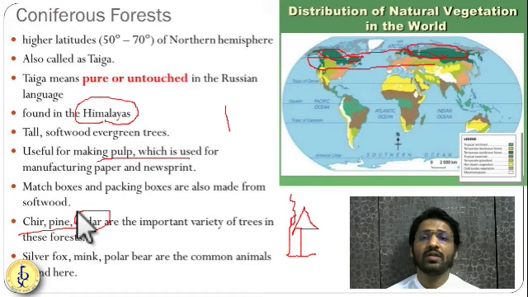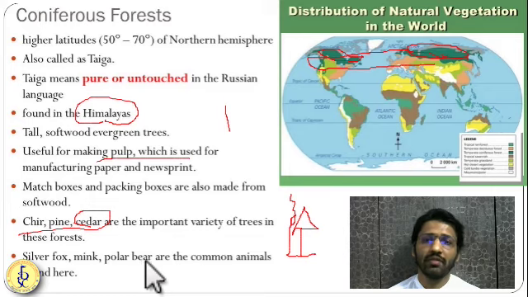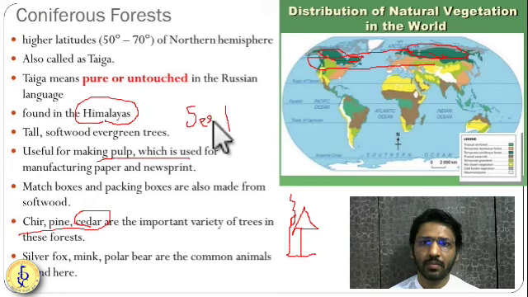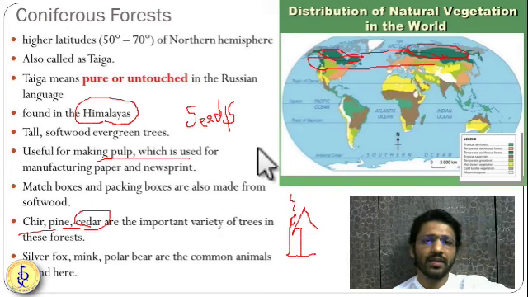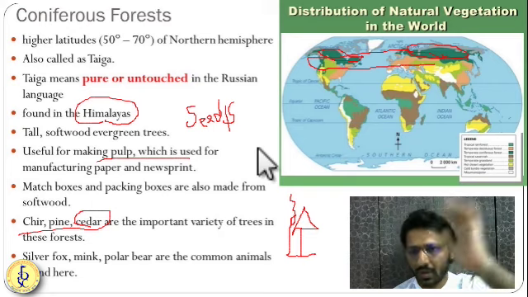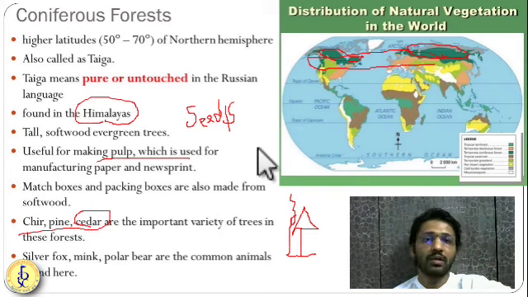Trees over here will not bear fruits, they will bear seeds. So most of the trees will have seeds. Birds are also very dominant in this region. Since fruits cannot survive in the cold region, fruits will rupture, so they will develop seeds. Okay, so this is called a coniferous type of forest.